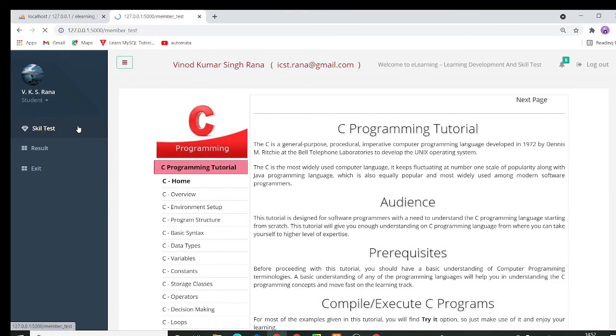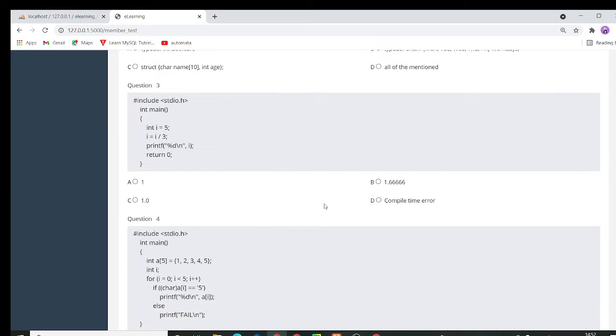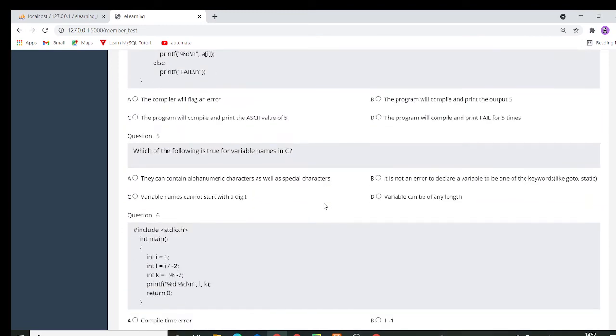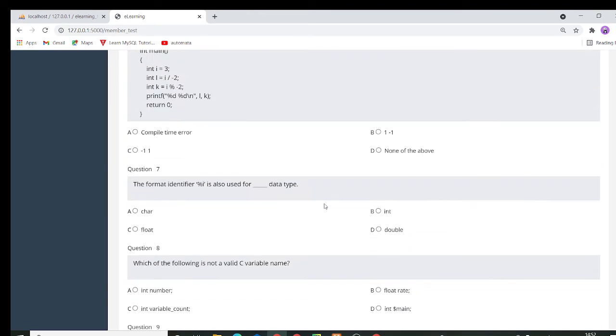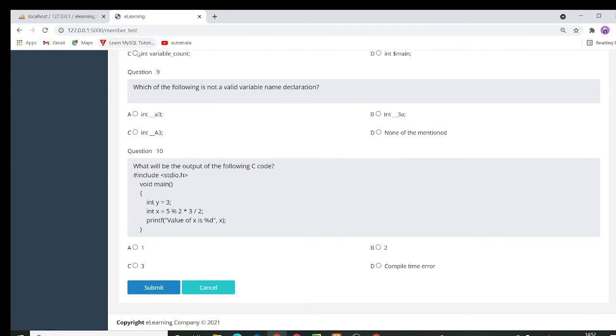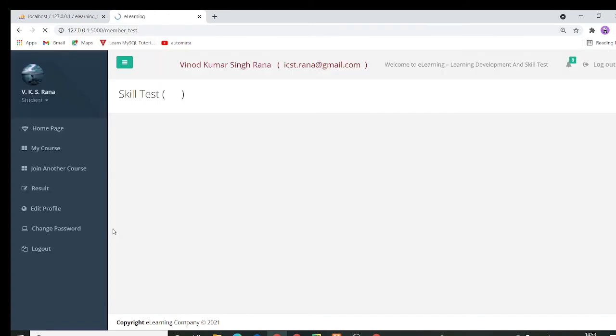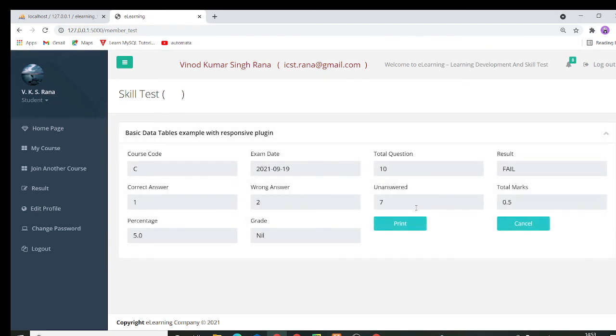Now this is the skill test page. Every time the student opens this page, he will receive a different set of questions in random order. Now after submitting this test, the result will be displayed in this pattern: total questions, result, total marks, unanswered, wrong answered, correct answered, percentage and nil.